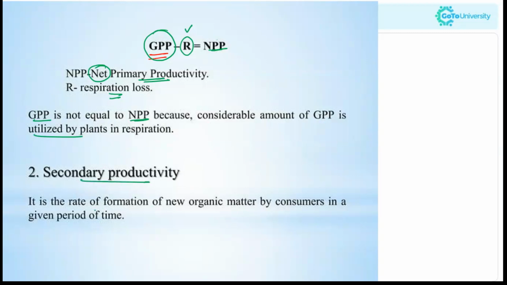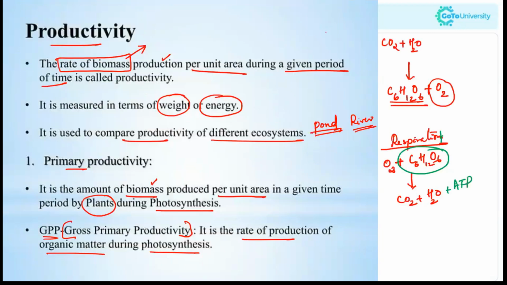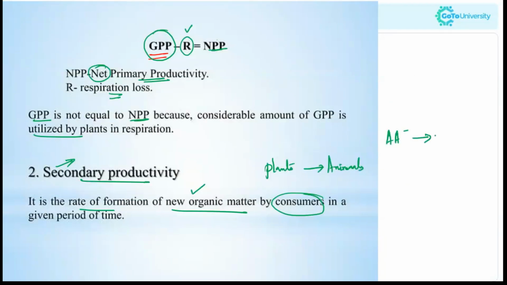Second is secondary productivity. Now this is the rate of formation of new organic matter by consumers in a given period of time. So secondary refers to the consumers here. Now this is the formation of new organic matter by consumers in a given period of time. So here, as the plants are consumed by the animals, now they convert this organic product into some other kind of organic product. For example, amino acids will be converted to proteins.